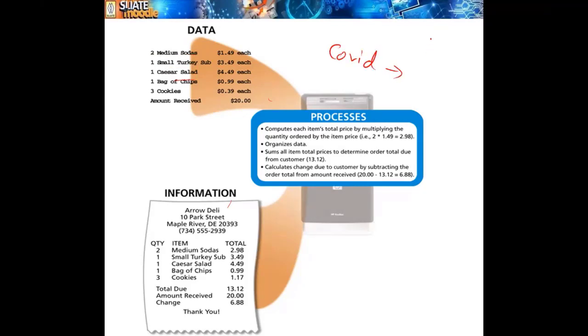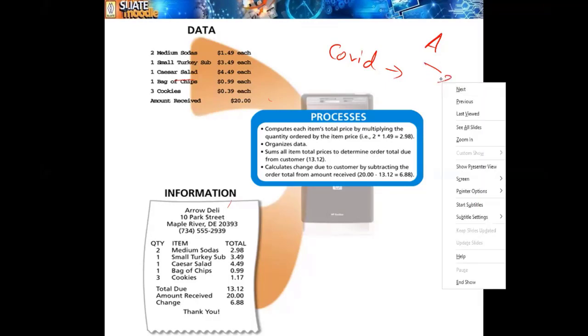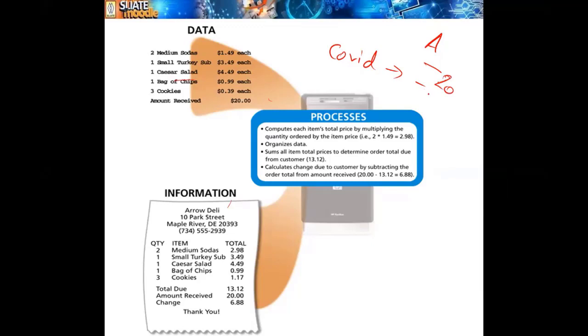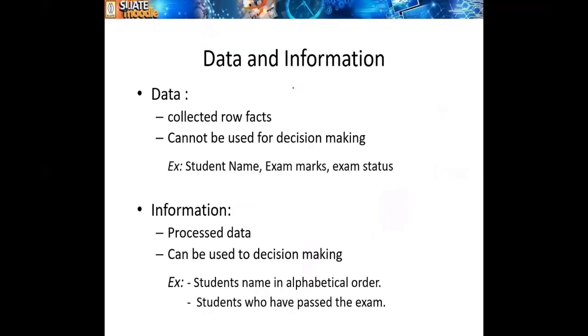Otherwise, now we are having an unfortunate situation, the COVID situation, right? Let's say in country A, today the infection is 20, tomorrow it is just 18, 16. Then based on this data, when we process it, we can understand that COVID is reducing. In another country B, the number of infected persons is increasing. Then we can understand that the situation is going worse. So like that, data is just raw facts.